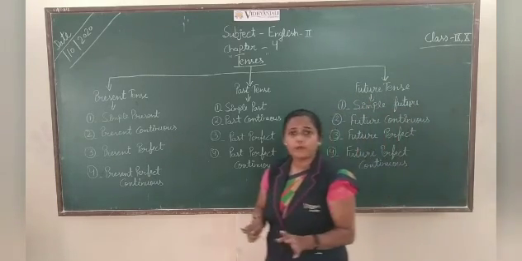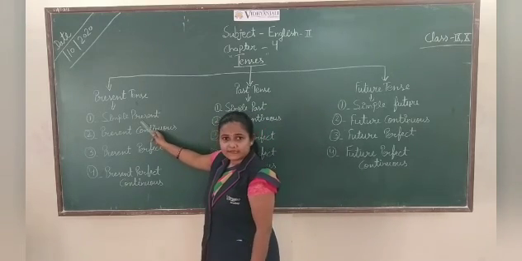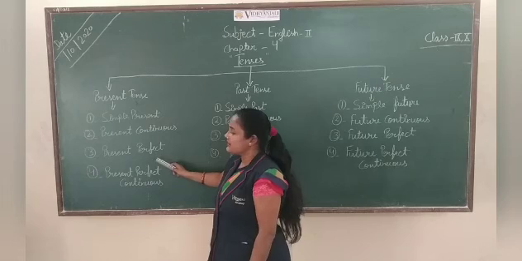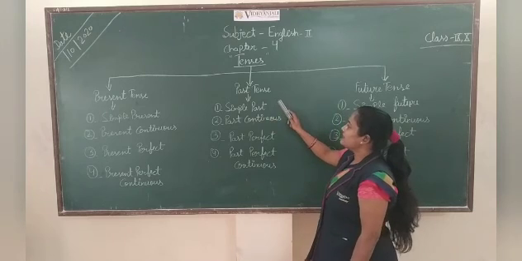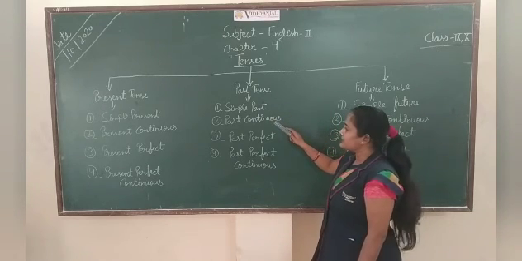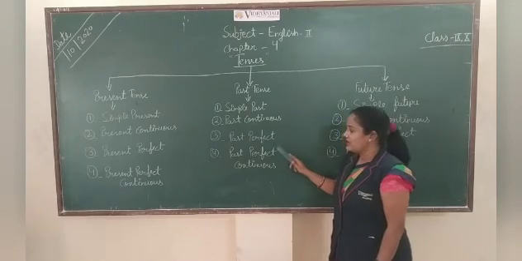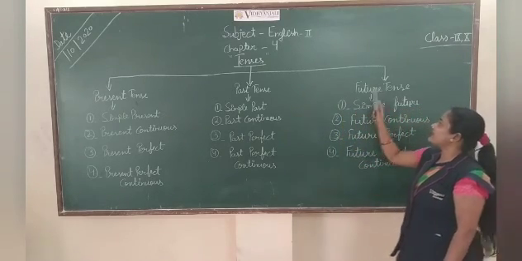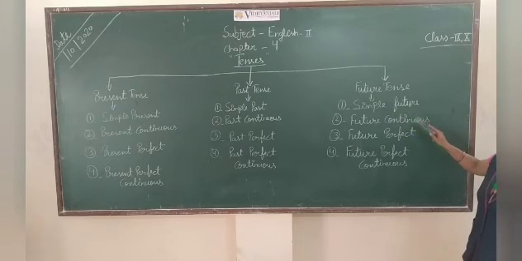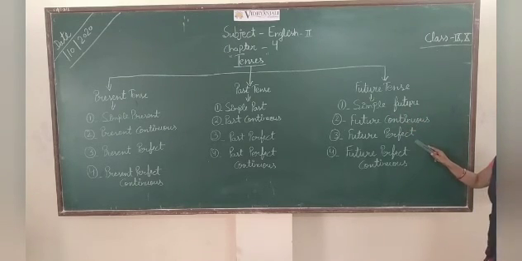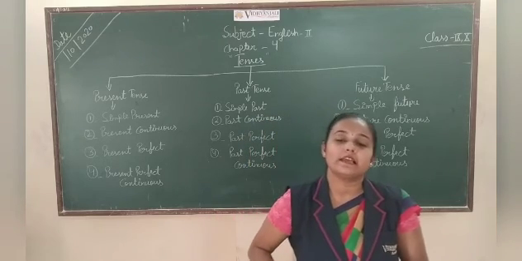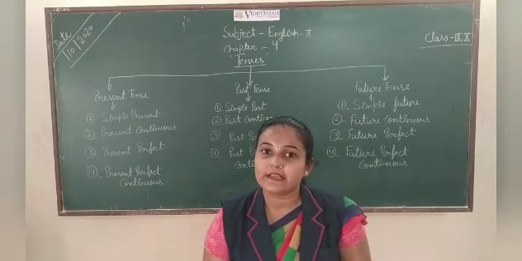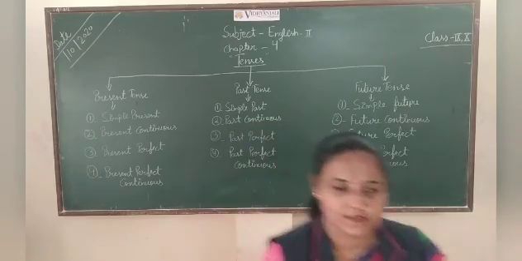Each tense has 4 parts. Number 1, simple present, present continuous, present perfect, present perfect continuous. Same as in past: simple past, past continuous, past perfect, past perfect continuous. Same as in future: simple future, future continuous, future perfect and future perfect continuous. So let's read what is the use of all these tenses in a sentence, and how we make a sentence with the use of these tenses.